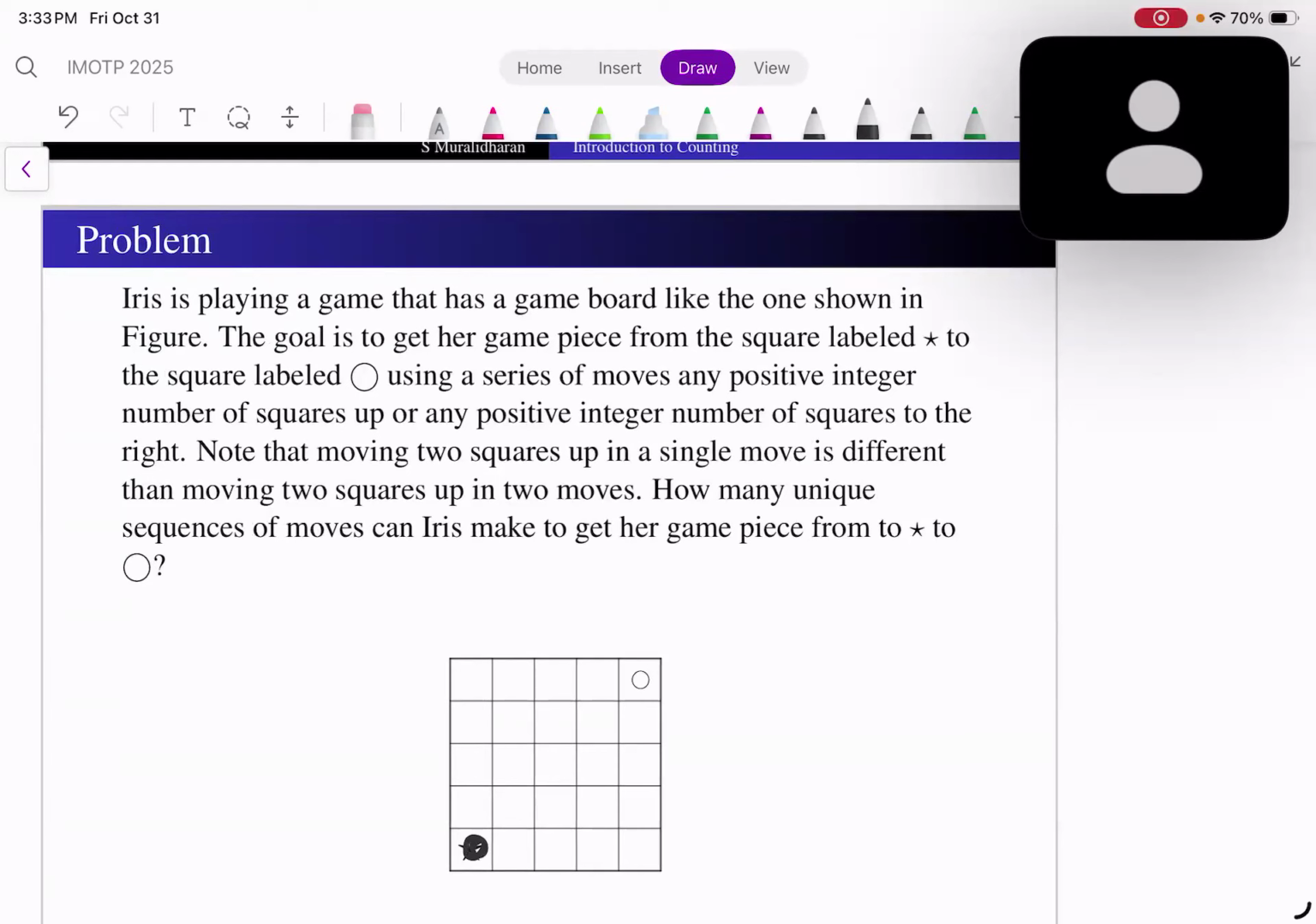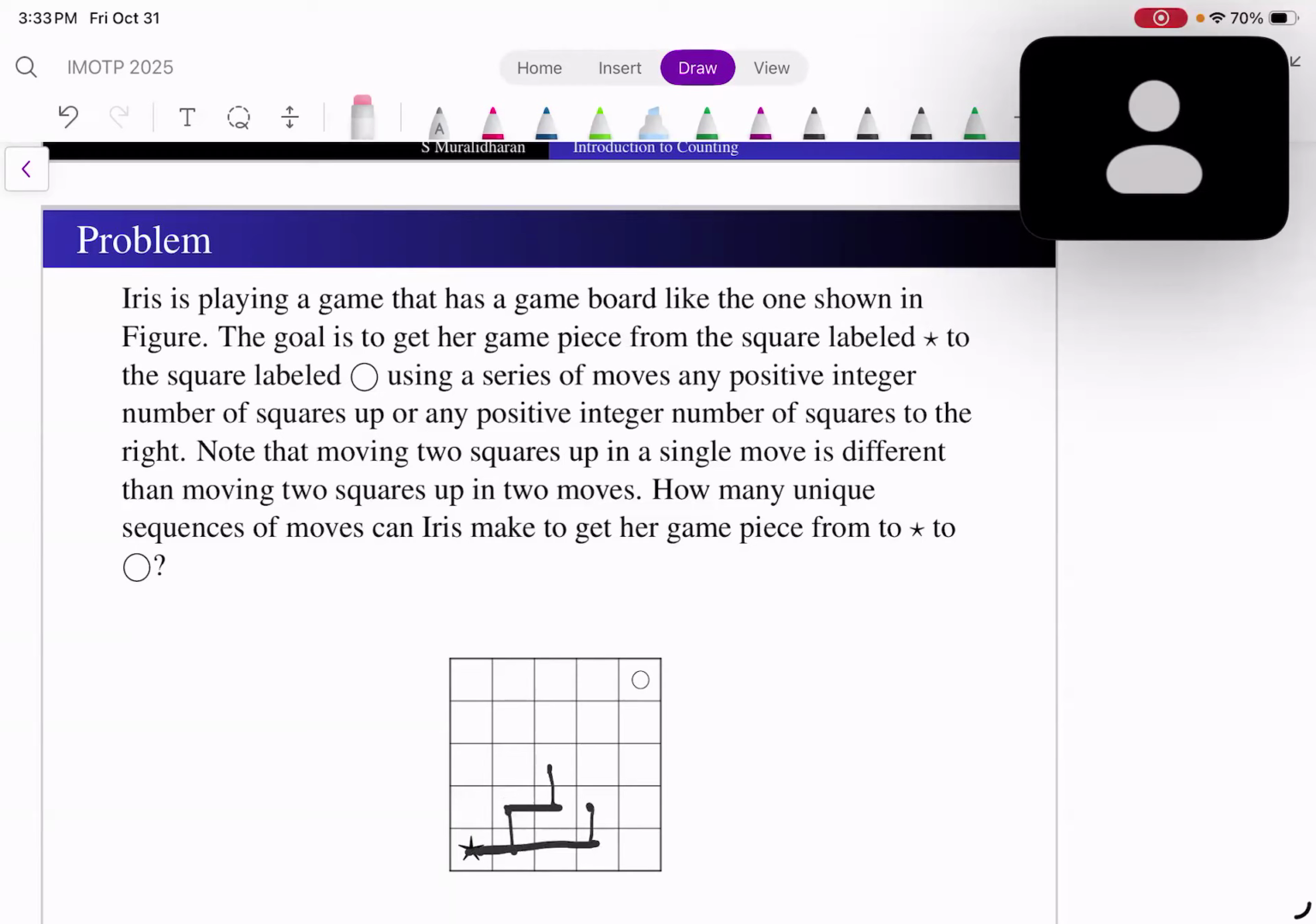And she can move the piece by any number of moves. For instance, it could be like this, or she could move like this, or like this, or she could move like this and then like this and so on. So she could move horizontally or vertically by any number of squares. Previously in the problems, we could move only by one square or one step, like this. Here I can move like this.